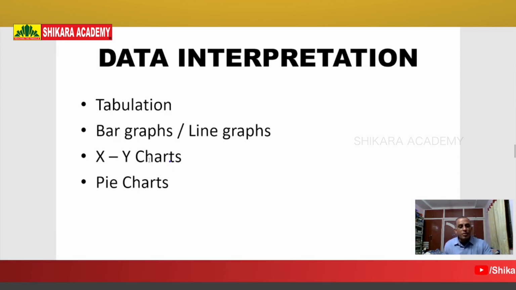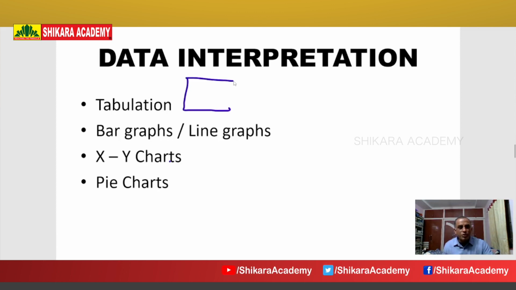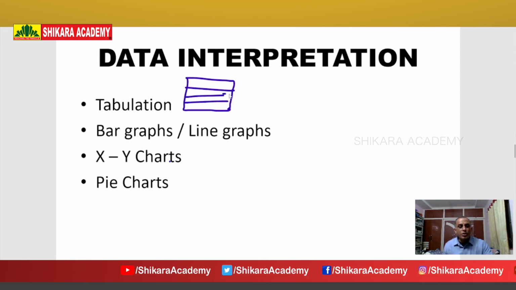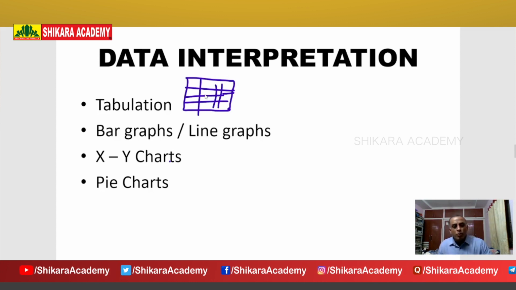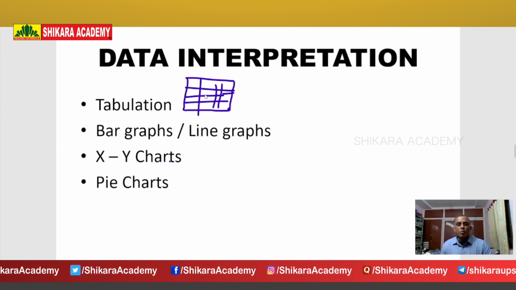But how to represent the data? It is also one more important point. First one is tabulation. If you arrange the information in a table form, this is known as tabulation.